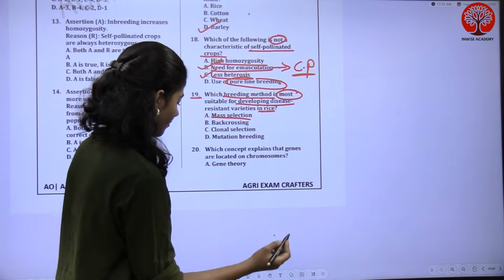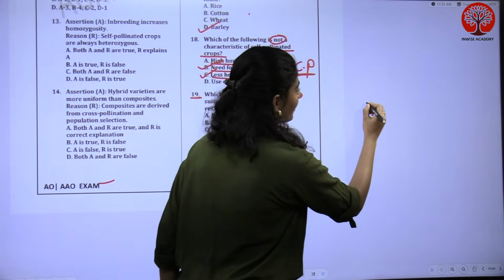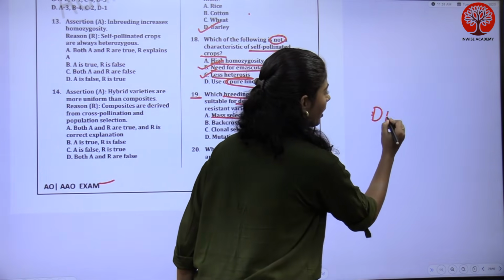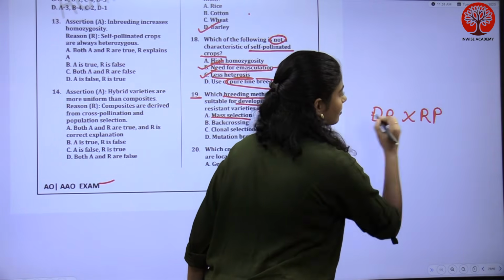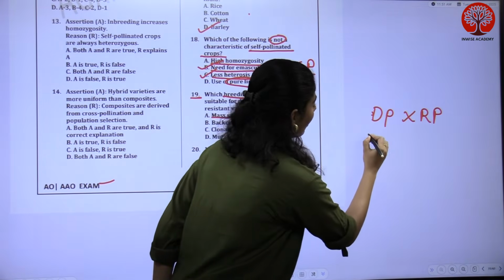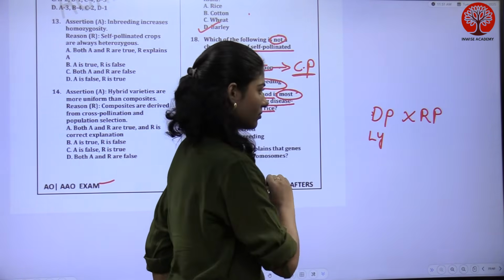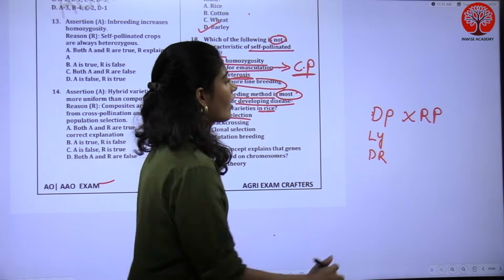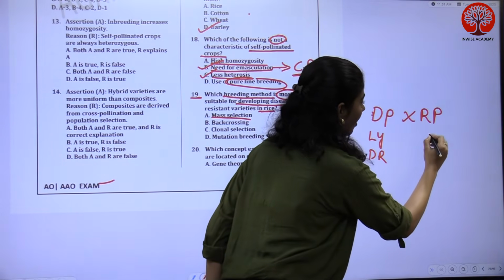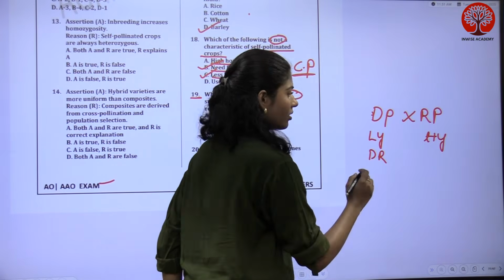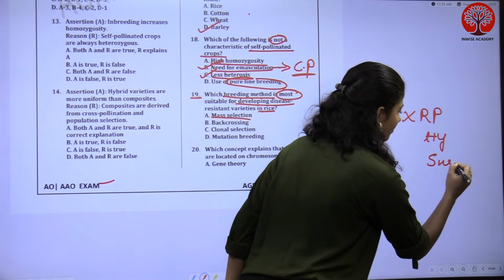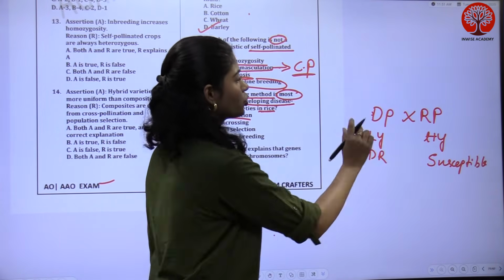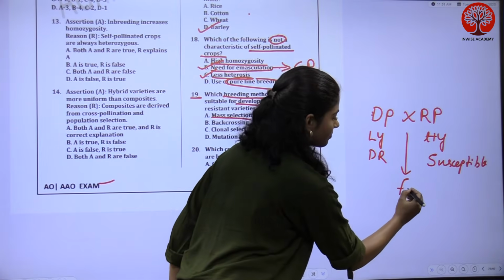Here what we will do, see, we will take two parents, donor parent and recurrent parent. The donor parent has low yielding characteristics and is disease resistant, and the recurrent parent has high yielding potential but is susceptible to diseases. I'll cross these two parents and I'll get F1.